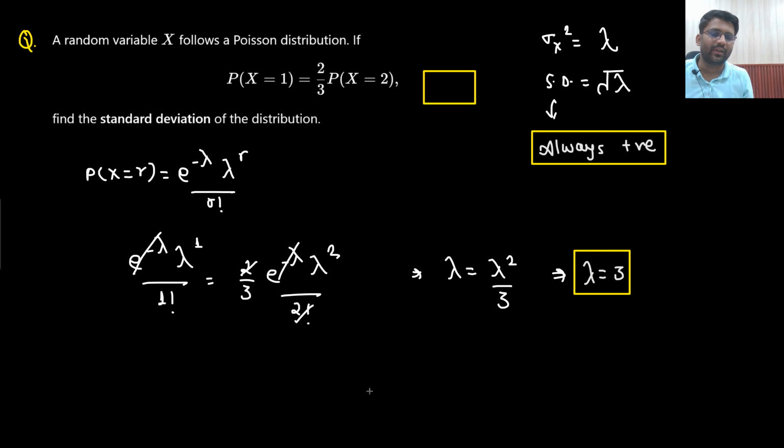Average cannot be negative, no? Expectation of x cannot be negative. So the average value is 3, so lambda is coming out to be 3. So what will be the standard deviation? Standard deviation would be under root 3. That's it. This is the answer.